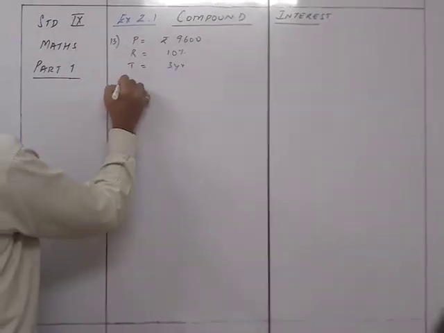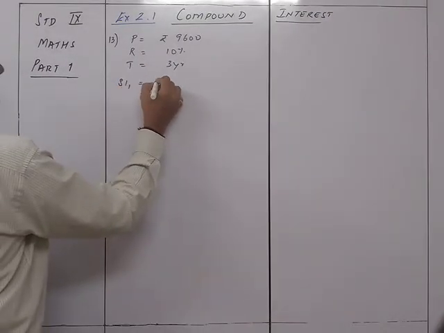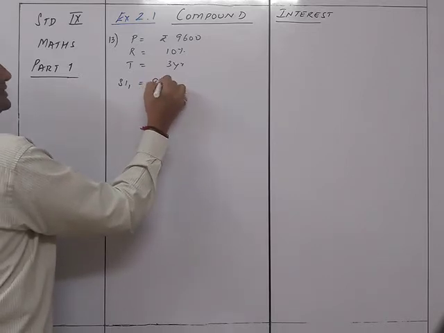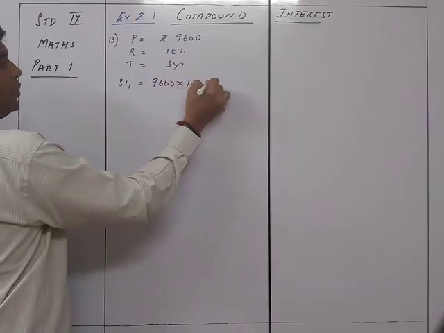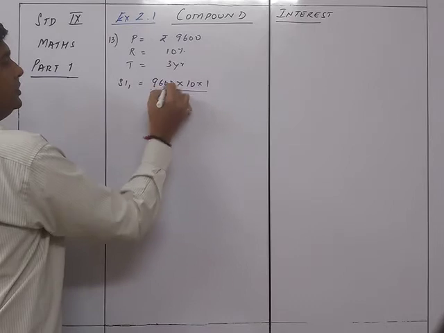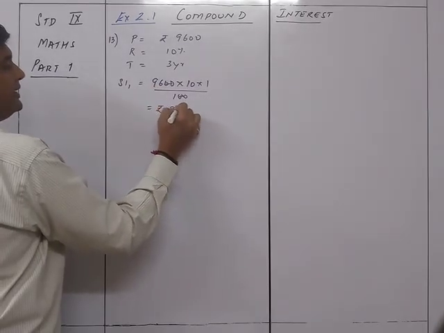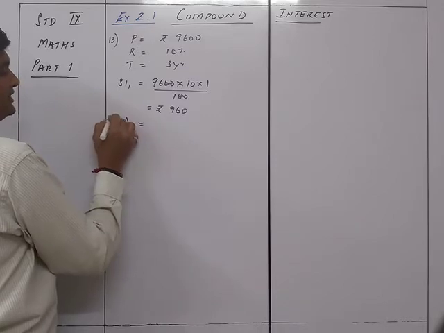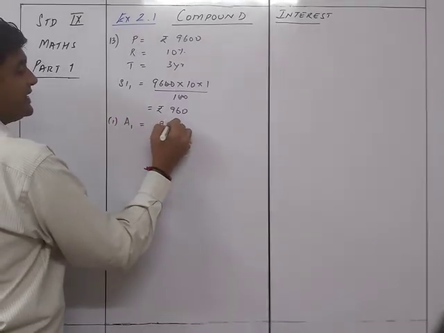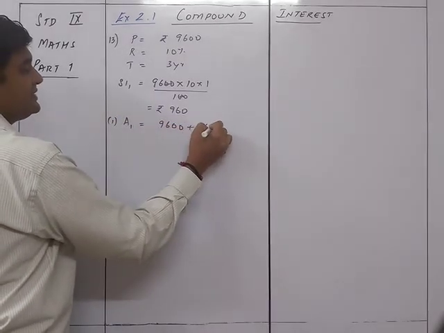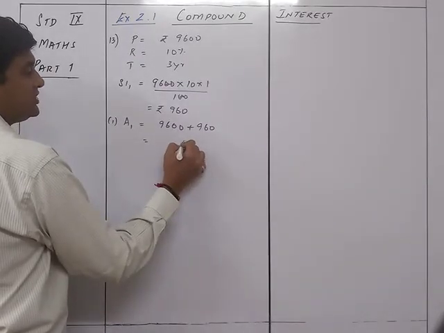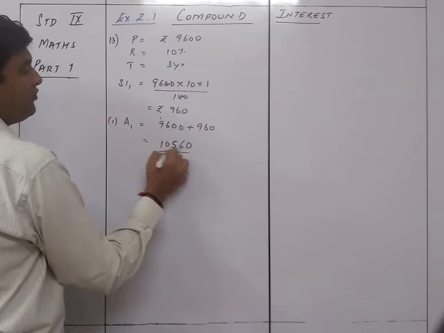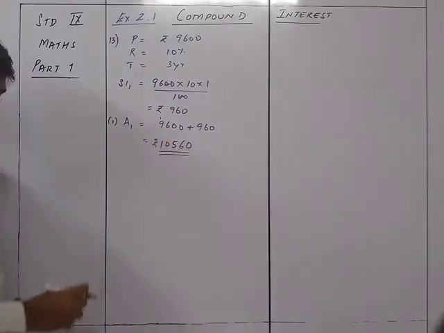So we have the year SI1 is equal to P. Okay, I don't need to write this. It will be 9600 into 10 into 1 upon 100. So that is going to be 960. So my amount A1, that is the first answer, will be equal to 9600 plus 960, which is 1056 rupees.